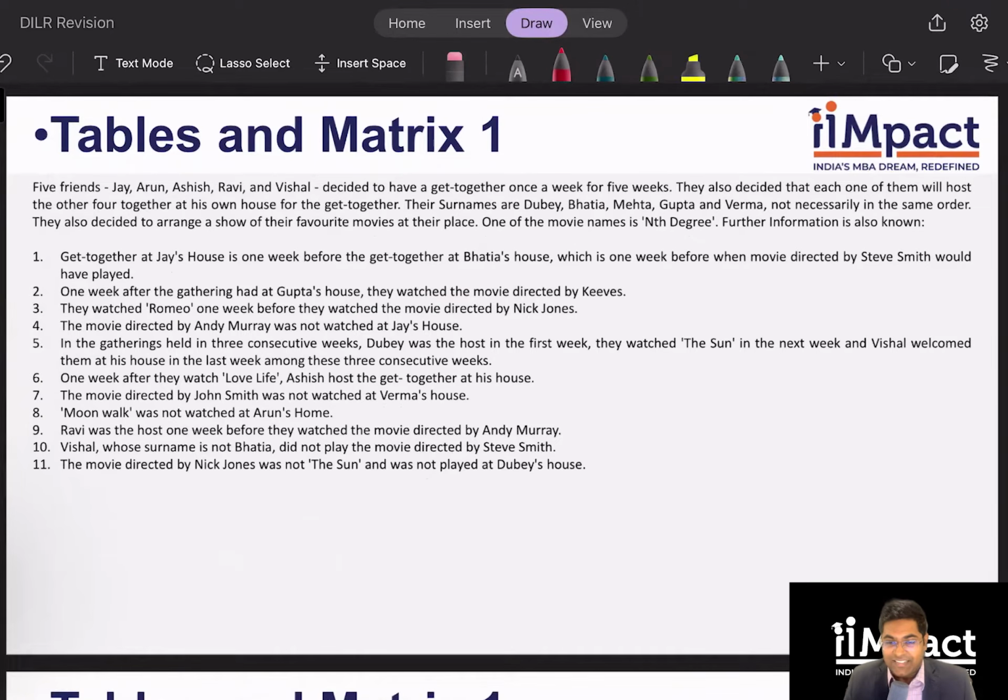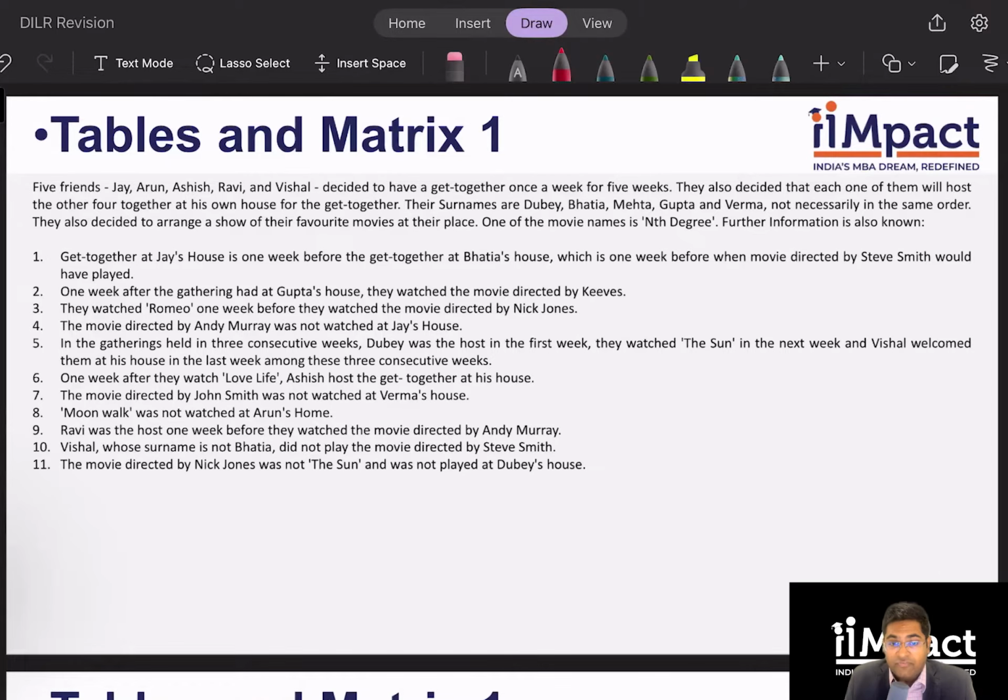All right, this is an interesting set. I really like the one trick which we will use in this, which will be cracking this set open very, very simply. So I've been given 5 friends. The names are given to us who have decided to have a get together once a week for 5 weeks. They also decided that each of them will host the other 4 together at his own house for the get together. I've been given 5 surnames, not necessarily in the same order. They also decided to arrange a show of their favorite movies at their place. One of the movies is called The Nth Degree, and further information is given to us.